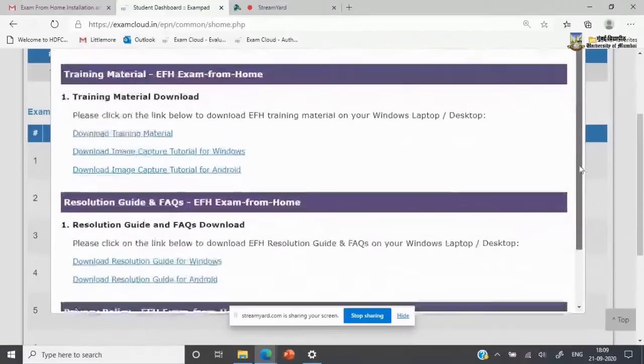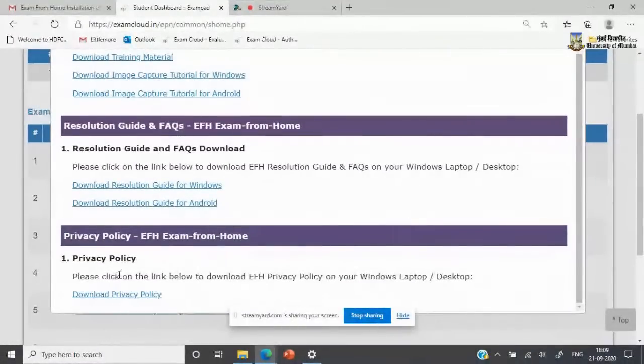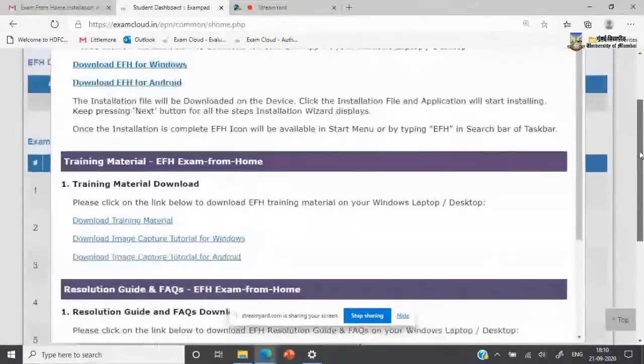If you have specific questions, a resolution guide and FAQs, that is frequently asked questions, are also available for both Windows and Android. So post this, when you do receive your email, you can log in and look at these two also to clarify any doubts. The student privacy policy is also available within your student cloud login for you to view at any point in time. So let us go back to the top now.